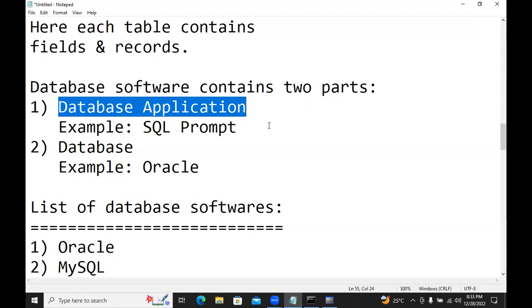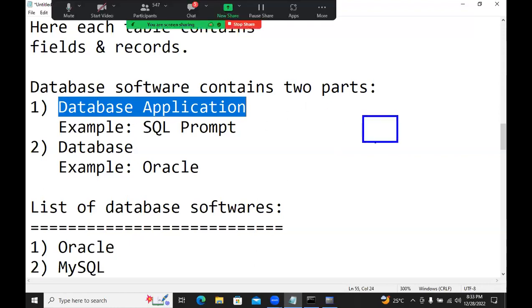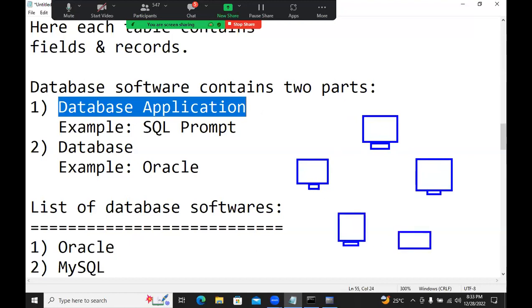Okay, I'll explain. Suppose 5 computers are there, connected together as one network. In this computer, the database is installed.